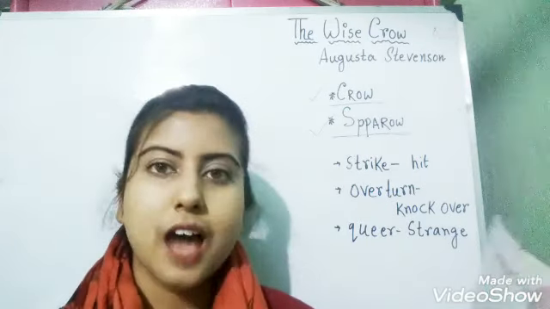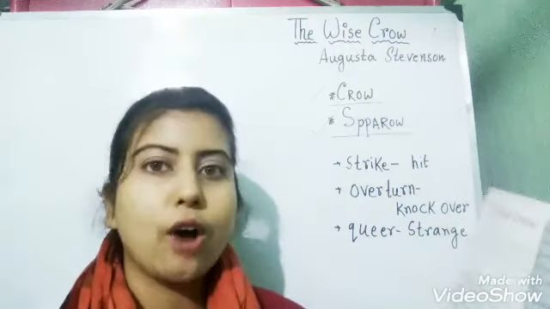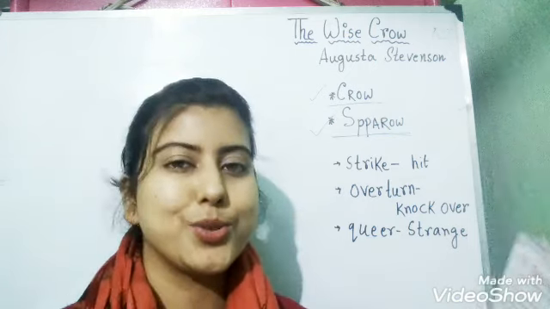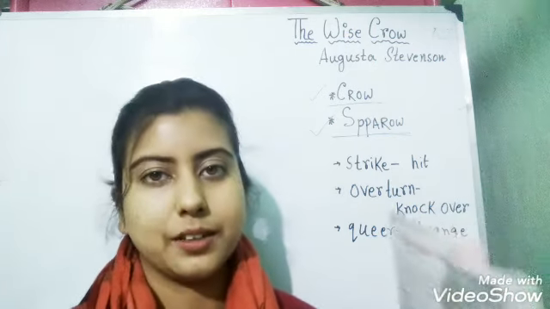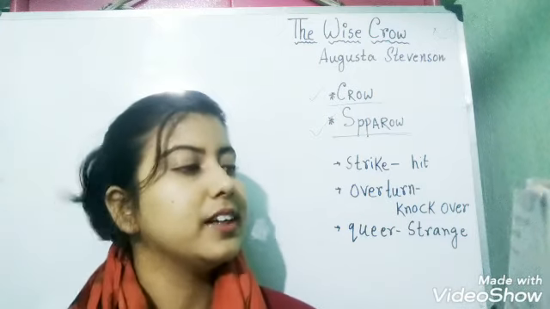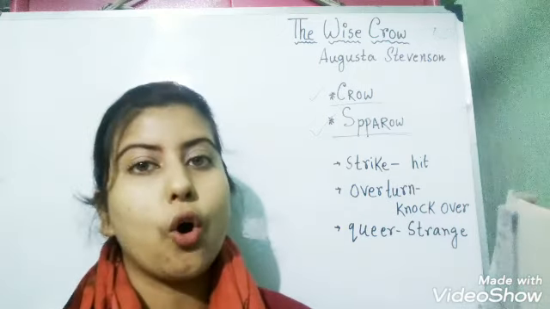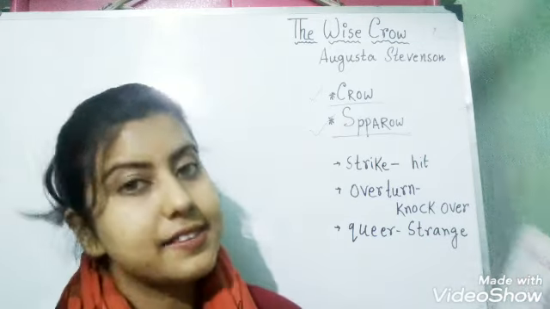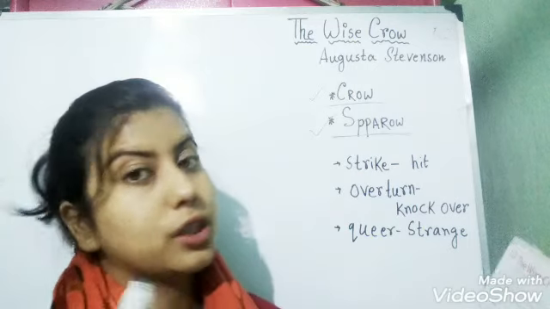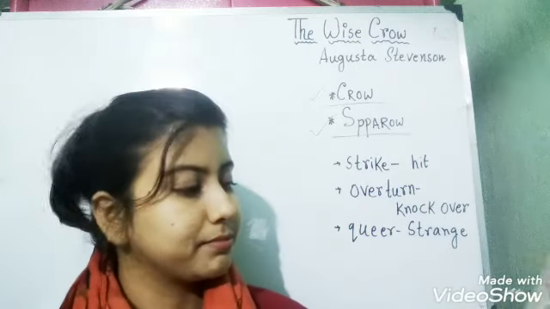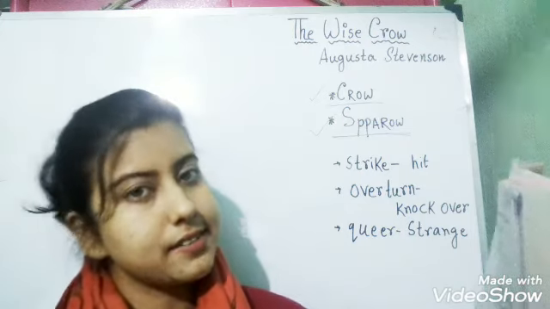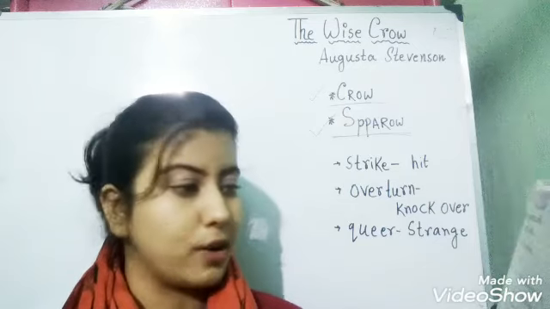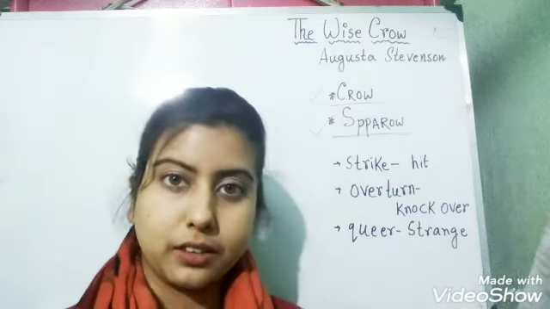Now I will start reading this dialogue format and I am hoping that you are all going to read it with me. So let's start. The Wise Crow by Augusta Stevenson. The characters are, as I have already told you, the crow and the sparrow. This happened in summer time in a meadow. The crow and the sparrow meet at a spring.